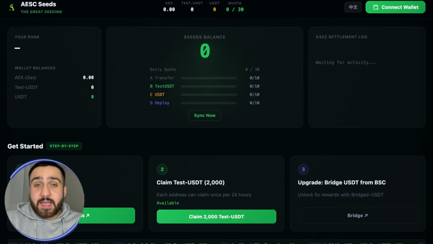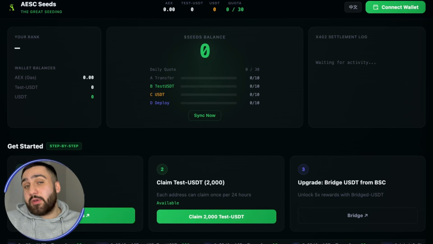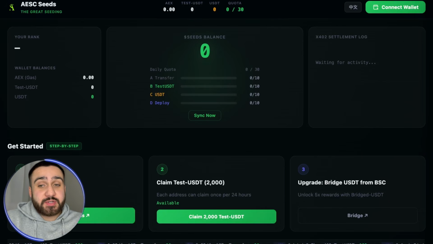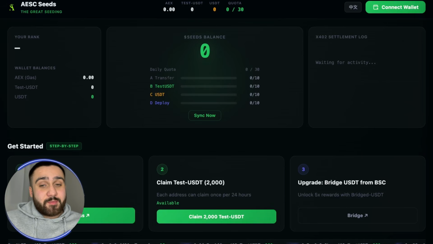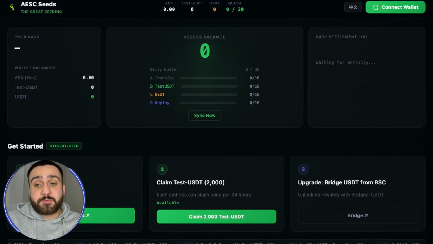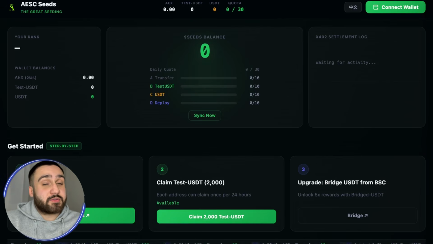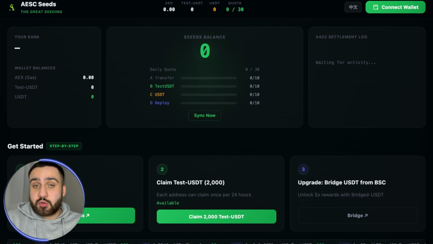So this is the official website, and now let me explain to you what Aesc Seeds actually is. Aesc Seeds appears to be the entry layer into the Aesc ecosystem where users can participate early and interact with the platform's structure, which is a really interesting thing to know. The idea behind Seeds is similar to early stage participation where users contribute to the network and in return receive a form of digital allocation tied to the ecosystem.